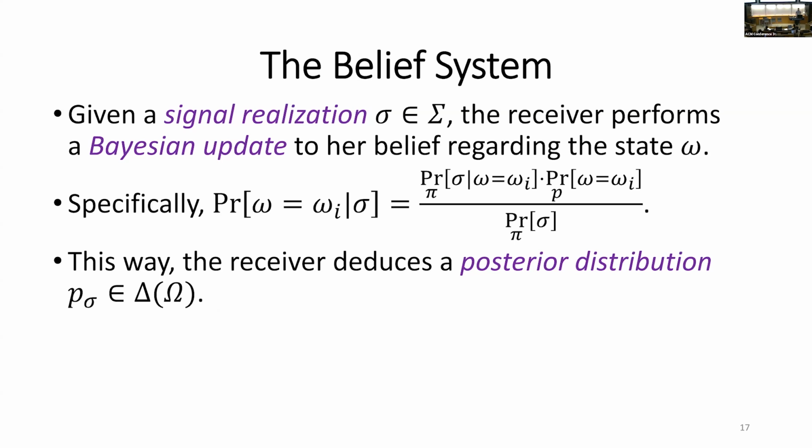And this is done using Bayes' law, and specifically, conditional on observing a certain signal sigma, the probability that the actual state is some omega i is the probability that the signal is sent according to the sender strategy conditional on the state being omega i, times the prior probability that the state is omega i, divided by the unconditional probability that the signal is sent according to the sender strategy. This is just Bayes' law. And this is the information that the receiver has upon observing the signal realization. And it's called the posterior distribution.